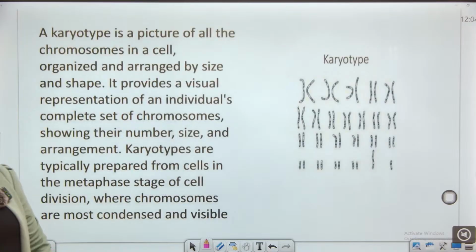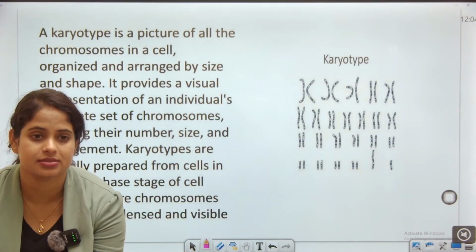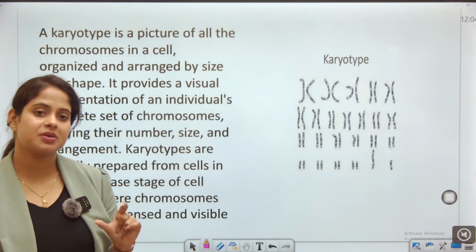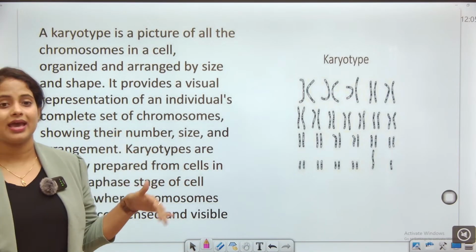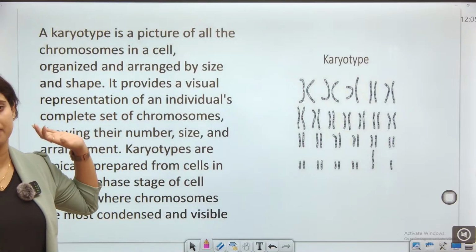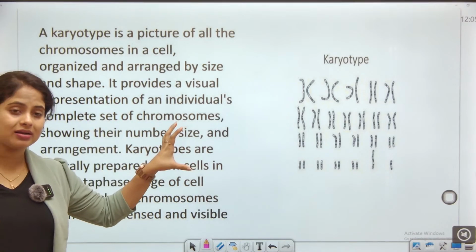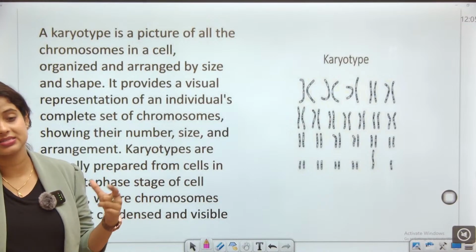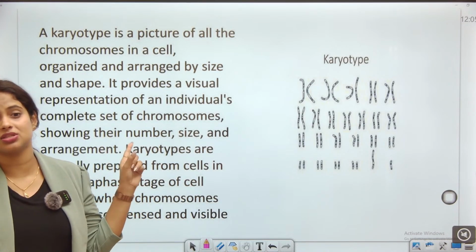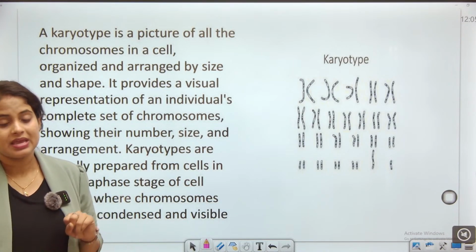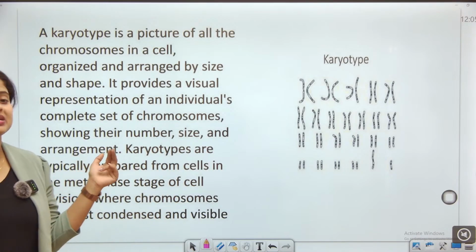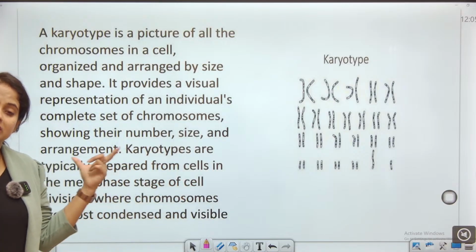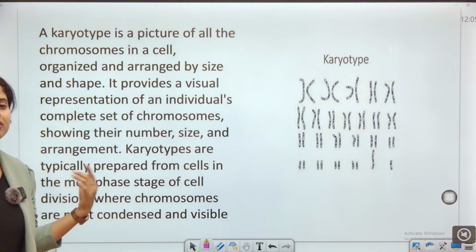So what is a karyotype, guys? A karyotype is a picture of all the chromosomes in a cell, organized and arranged by size and shape. It provides a visual representation of an individual's complete set of chromosomes, showing their number, size and arrangement.